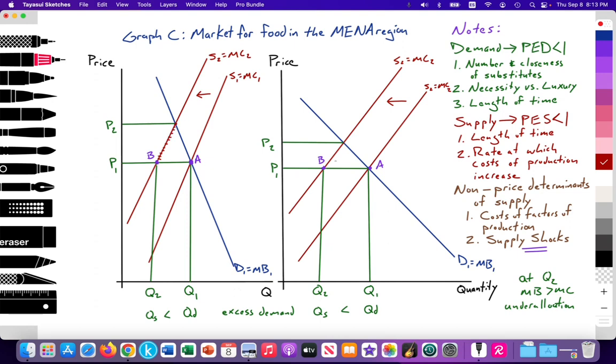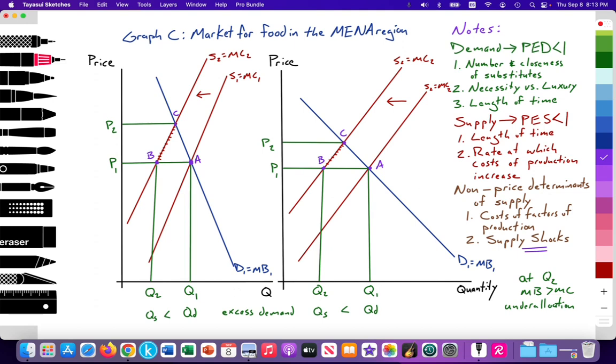of P2. The same thing here. The higher price is motivating farmers worldwide to switch away from whatever they're producing and switch towards wheat production. So that's taking us to a new competitive equilibrium at point C. A new equilibrium at point C.